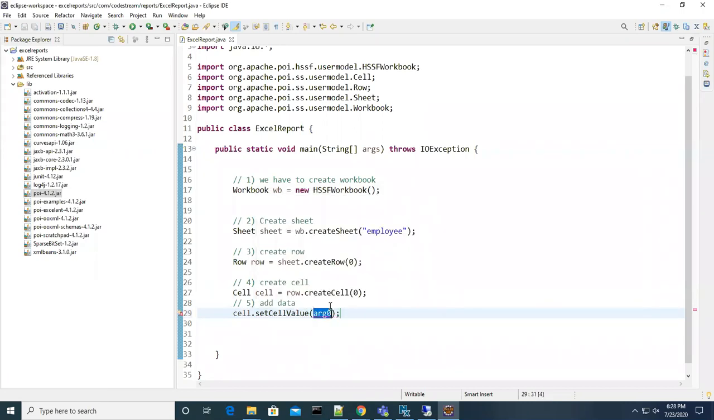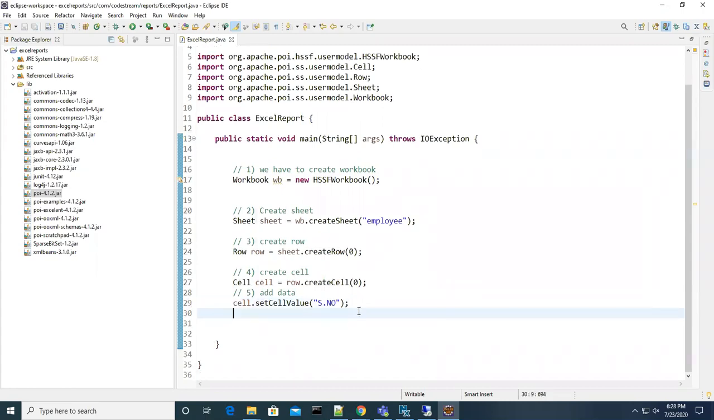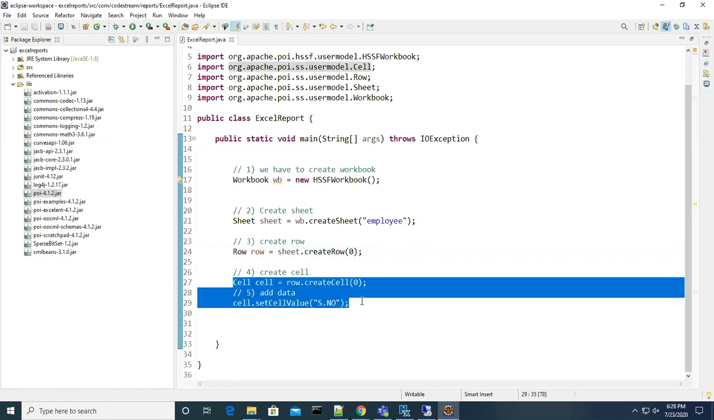Right now I am going to add the cell value as the serial number. So only one cell value. How many cells have I created till now for this row? The workbook is this, and I created one sheet. For this sheet I created one row, and for that row, one cell. For this row, how many cells can I create? N number of cells. Let me create one more cell.